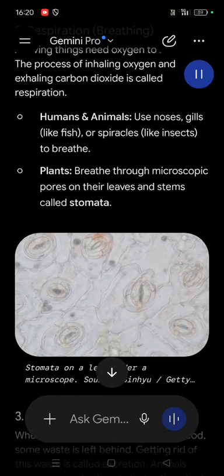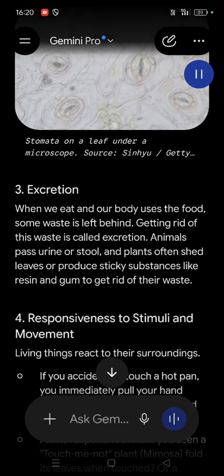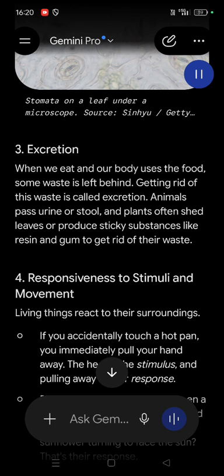3. Excretion. When we eat and our body uses the food, some waste is left behind. Getting rid of this waste is called excretion. Animals pass urine or stool, and plants often shed leaves or produce sticky substances like resin and gum to get rid of their waste.